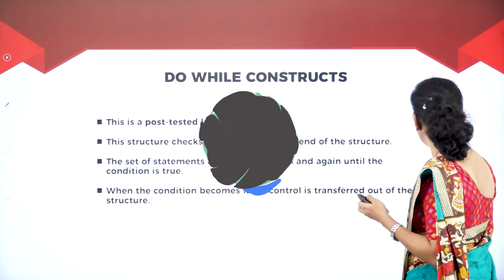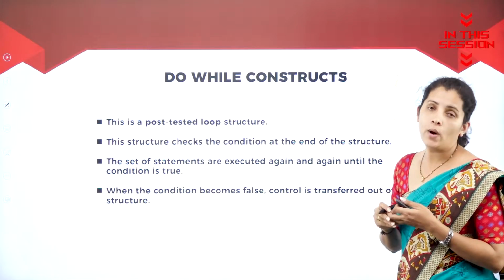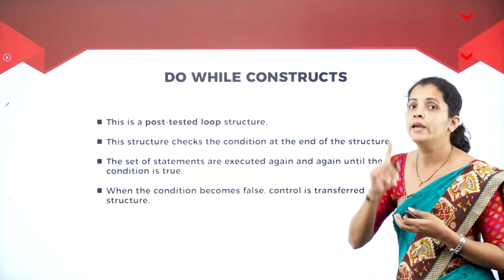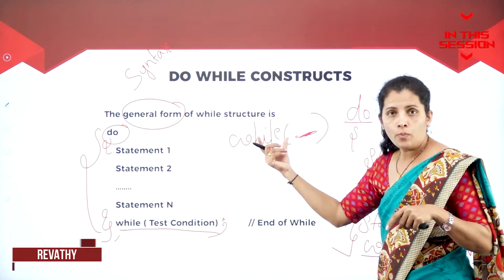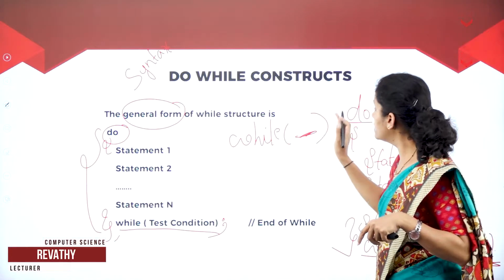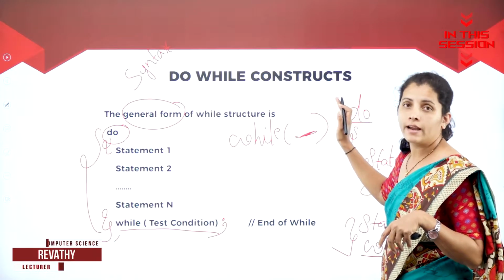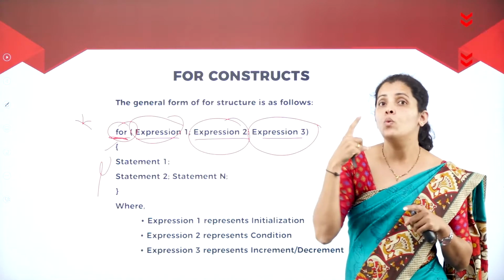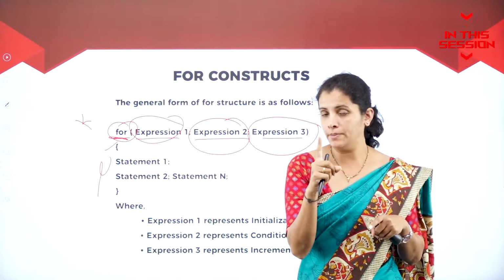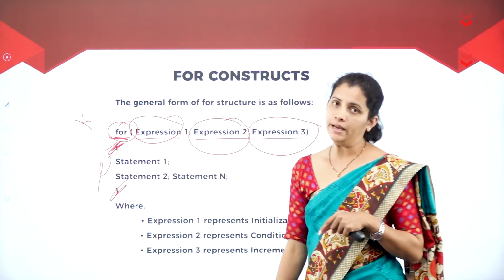If the condition is false, then also the do while statement is going to execute at least once. In my while loop, I'm not going to write the semicolon in order to indicate this is the end of the line. Suppose if your for loop includes only one statement, then no need to write the curly brace.